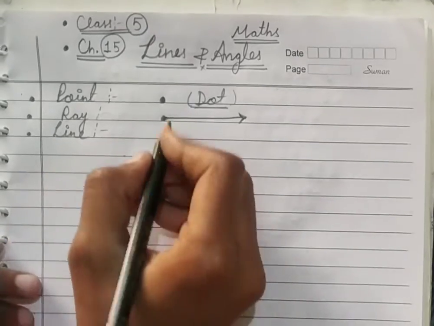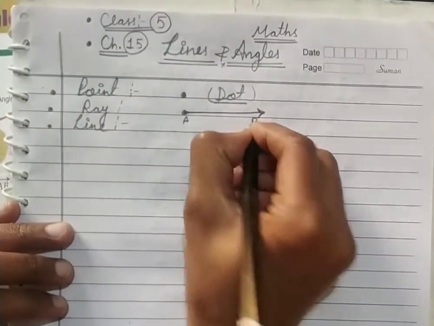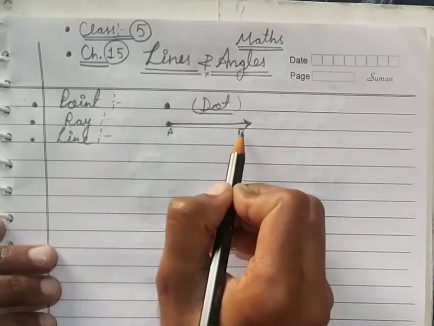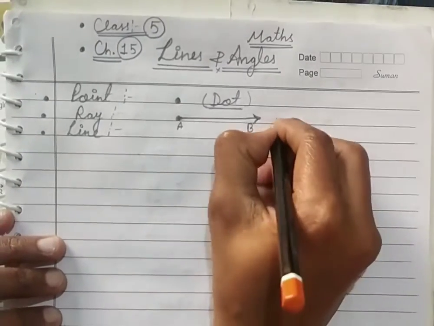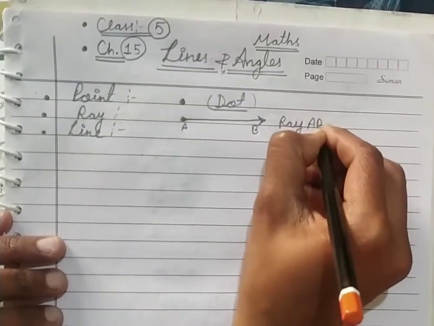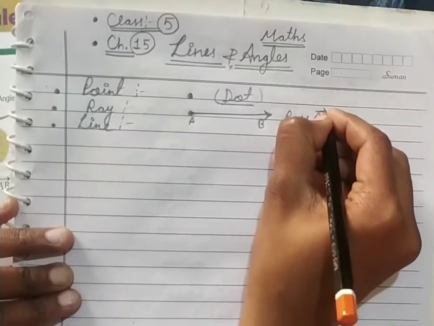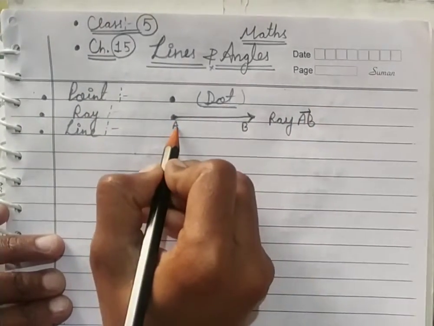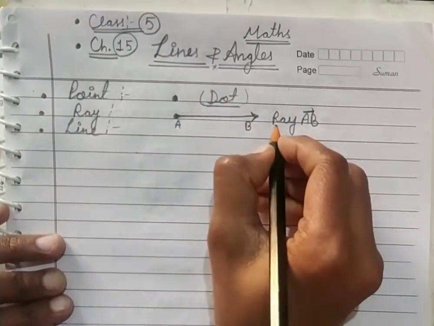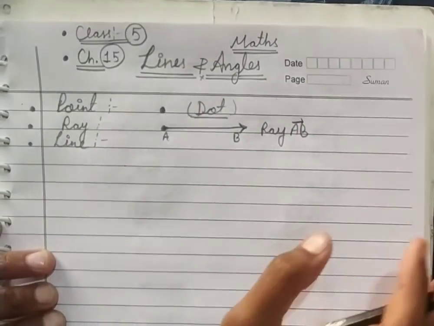Suppose I give a point A here and tell this side B, so you can say this is our ray AB. We represent it like this. The direction of this ray is from A to B, so we will write ray AB. Is that clear?